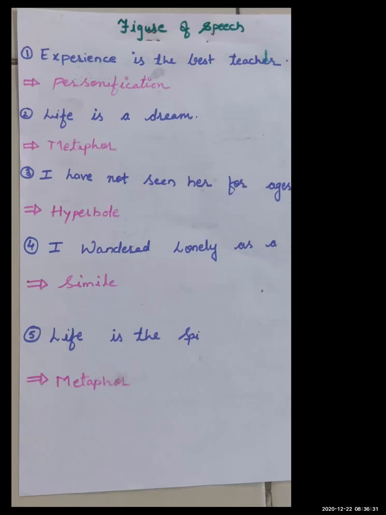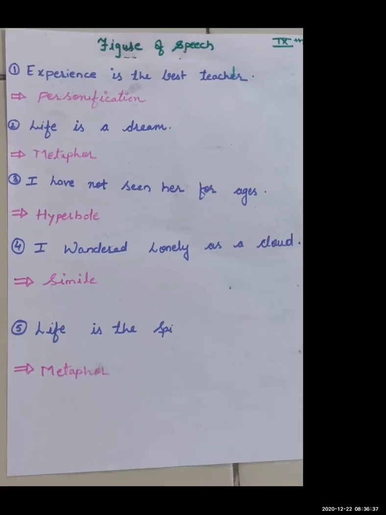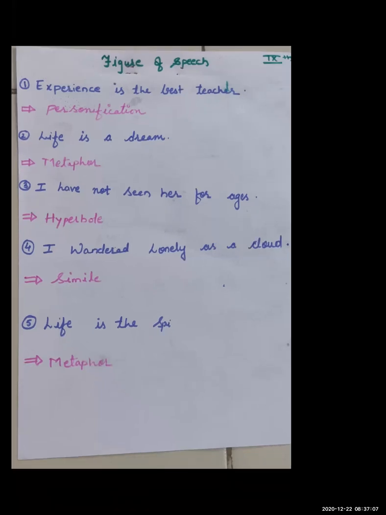The third one: I have not seen her for ages. Now, this is not actually possible. Ages means many years, not 10, 20, 15, but actually 50 or more years. So that is called ages. It is not possible to see a person from one age to another age, it takes a big time. So this is an overstatement, an exaggerated statement, and that is hyperbole. Fine with that? I hope you all are understanding. So this is hyperbole.